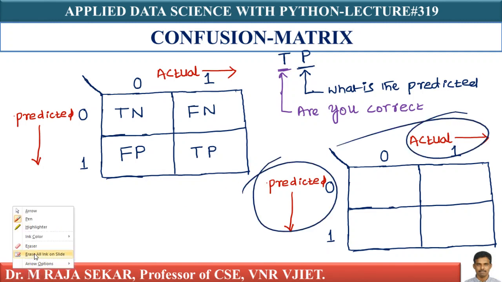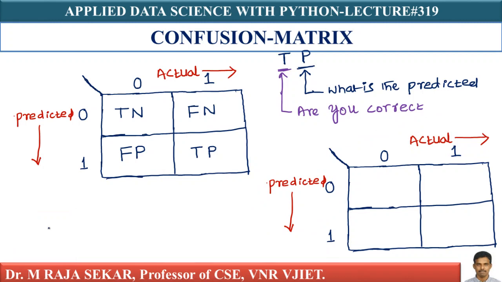Now we will try to fill this one. The second value is always the prediction. In TP, the second is what is predicted. For example, here we are predicting 1. Therefore, your second value must be P.